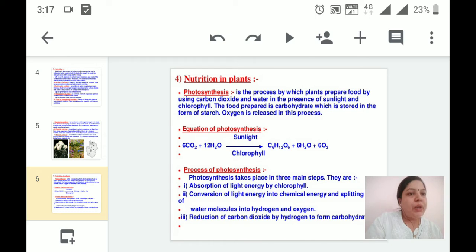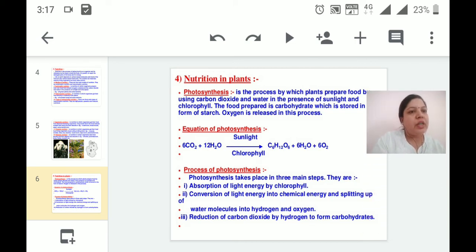Which form of chemical energy is it? It is a carbohydrate, simply glucose, formed by splitting the water molecule. So water molecule splitting is also required in this particular process. And the third and last step is reduction of carbon dioxide by hydrogen to form carbohydrates. So next is,